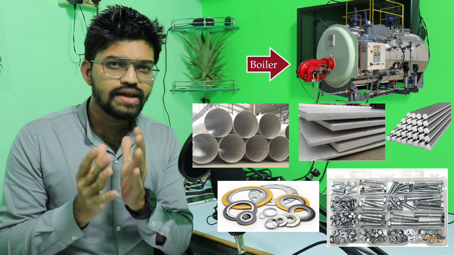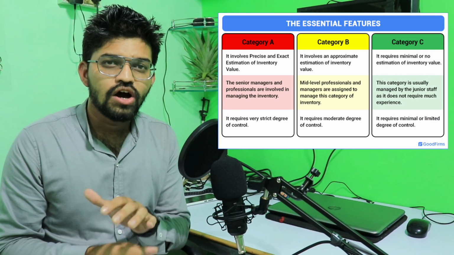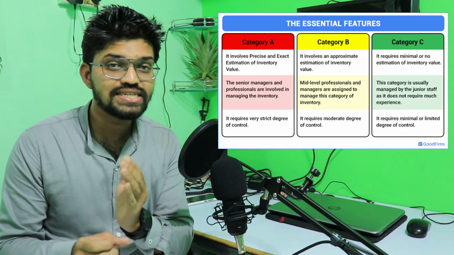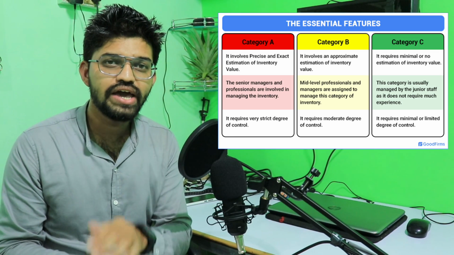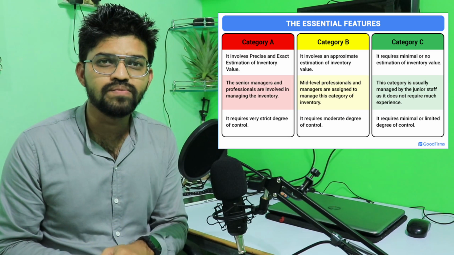So guys, now let's check out some of the salient features of this ABC analysis. Class A items cover the majority of the value, that is 70% of the value. So that's why we need to have better control over the class A items.